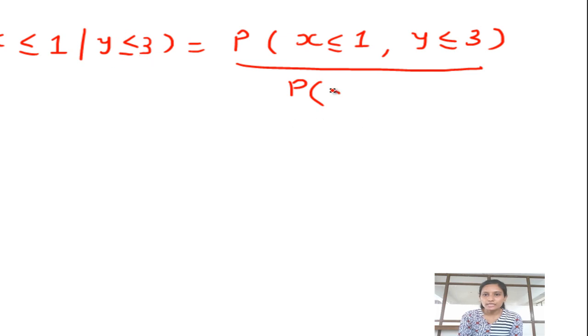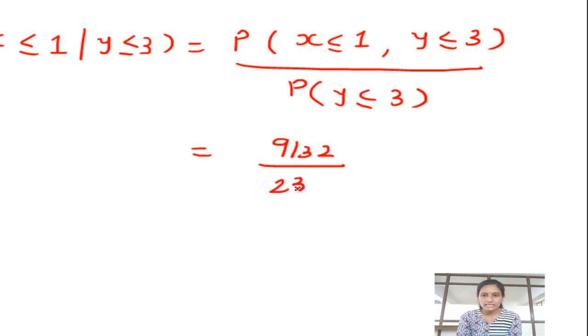So in the denominator we will write the probability of y less than or equal to 3. You had already found this joint probability in the third portion of this example, so its value is 9 by 32, and the probability of y less than or equal to 3 was found in the second part as 23 by 64. So if we simplify this, the answer will be 18 by 23.